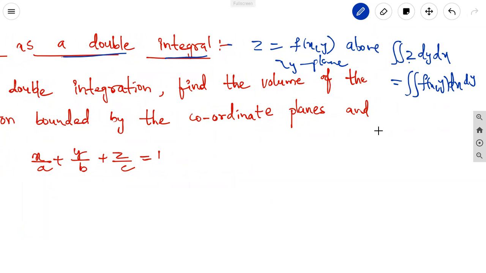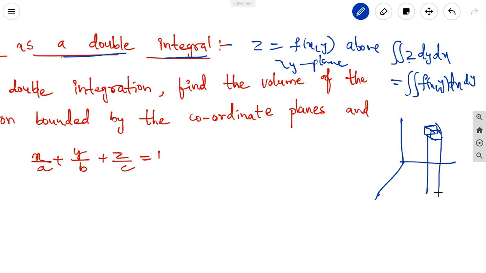Why? Because for whatever the volume of the solid shape, we can take its projection on the xy plane. This is the solid projection.